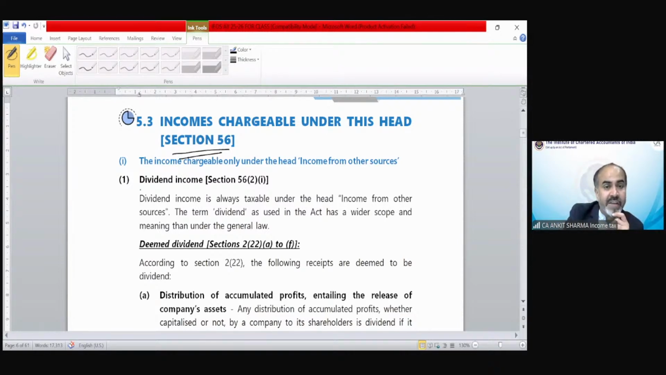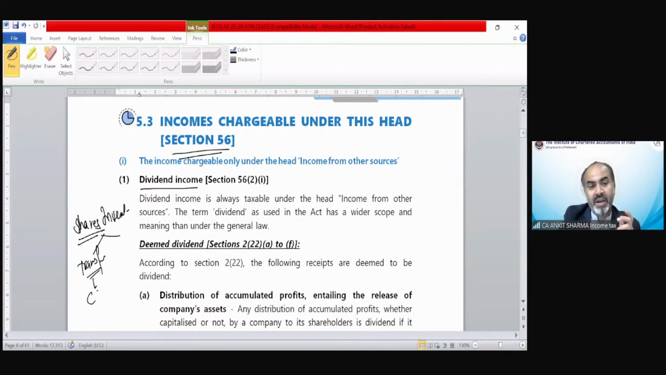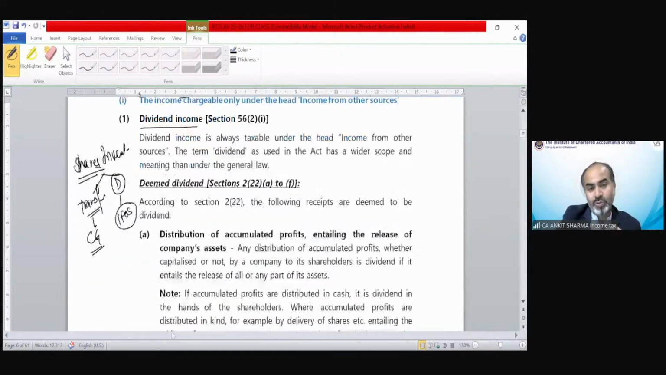The first one is dividend income. Now, it's a very interesting thing. If I am having some shares as an investment, on transfer of those shares the gain or loss, whatever there would be, is going to be treated under the capital gain chapter, and the dividend, whatever we are receiving, is going to be taxed under income from other sources. Clear? But now suppose, what if shares are my stock in trade?